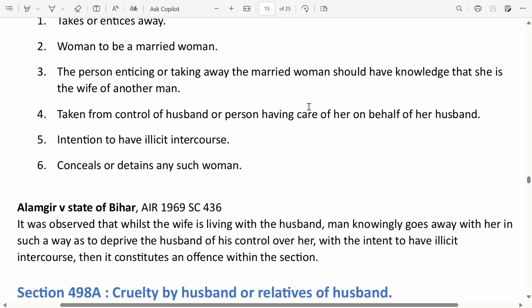Alamgir v. State of Bihar, AIR 1969 SC 436. It was observed that while the wife is living with the husband, if a man knowingly goes away with her in such a way as to deprive the husband of his control over her, with the intention to have illicit intercourse, then it constitutes an offence within that section.